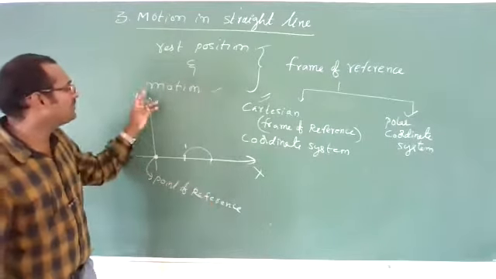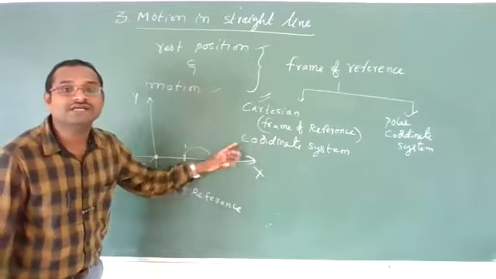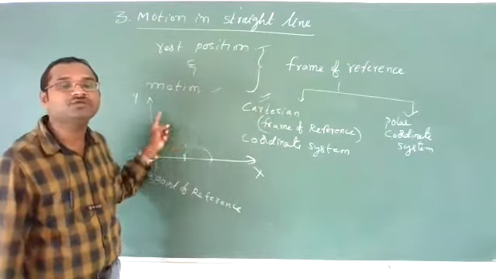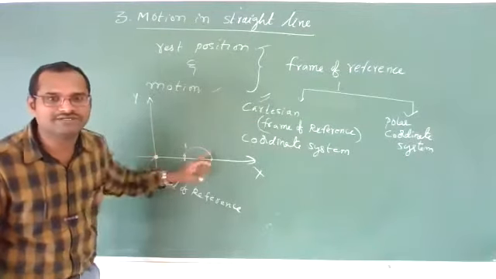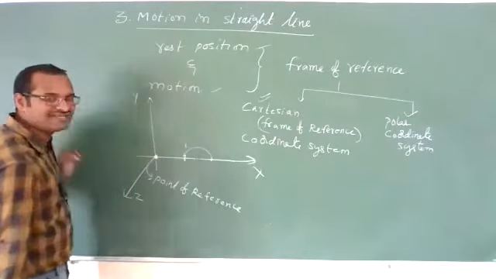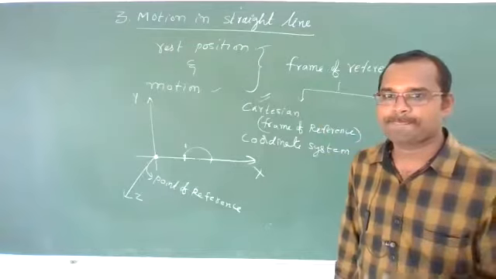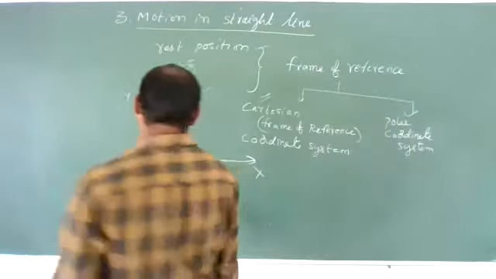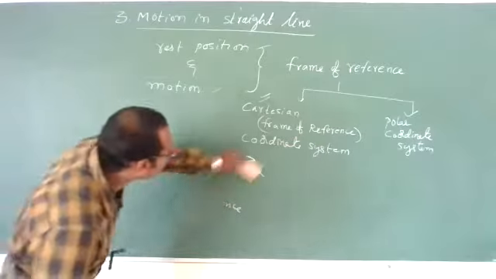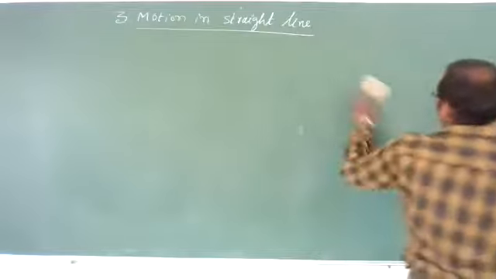Or sometimes we require one plane also. This we call the Cartesian coordinate plane. This is a two-dimensional plane I have taken. Sometimes you need to take a three-dimensional plane also, X, Y, Z. I hope you are understanding. Now, this Cartesian coordinate system we have to discuss. See, the Cartesian coordinate system I am taking.